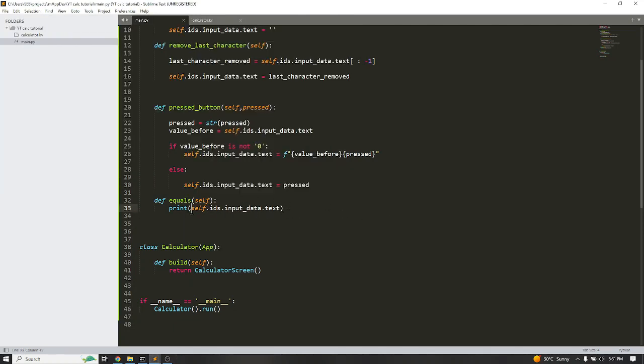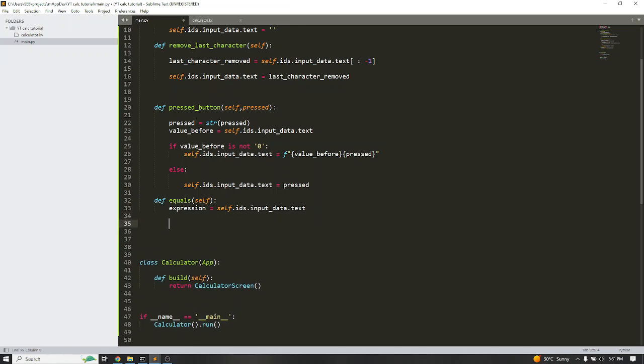So we just go back here and finish, and then we run the code. Now this value that I'm getting from here, I want to save it in a variable. So I'll create a variable called expression. Whatever mathematical expression is typed on the screen, we pick that and save it in a variable. When I did the demonstration and printed it, you saw that whatever you have on the screen is what we print on the console, on the terminal. So we just pick that.